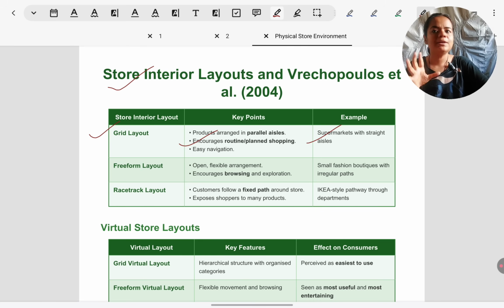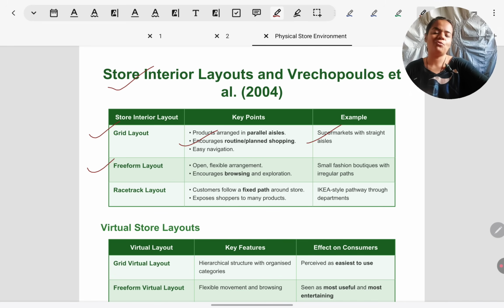How are they helpful? Grid layouts help us to buy things that we have planned, especially if we have a shopping list, because they are so neatly arranged. We can easily locate what we want. And if over time we keep on visiting the same store, we memorize also where things are. So it's not difficult to find the things, and so we can be quick about shopping. Because we are not particularly interested in this product, we want to save as much time as possible. And that is what grid layouts help us to do.